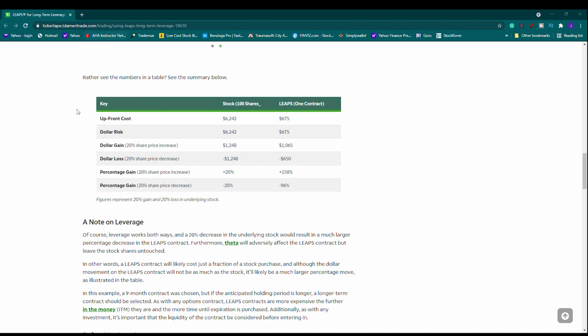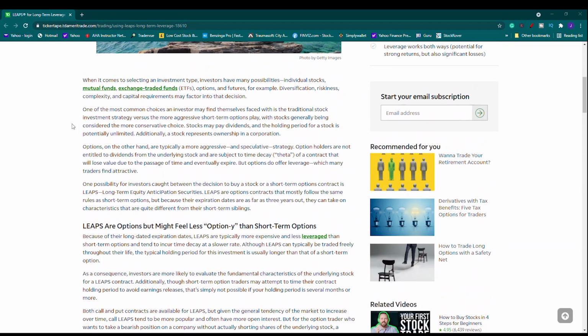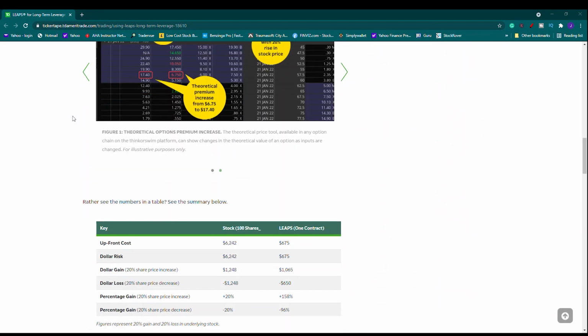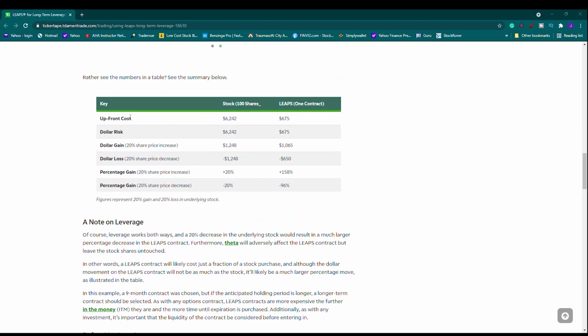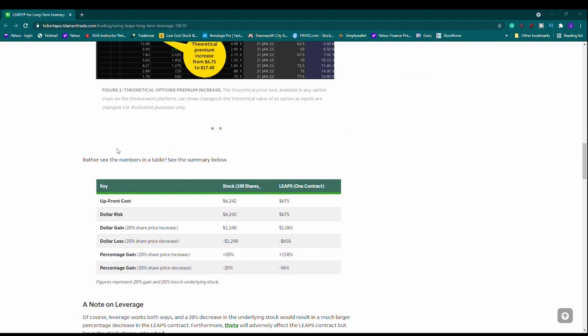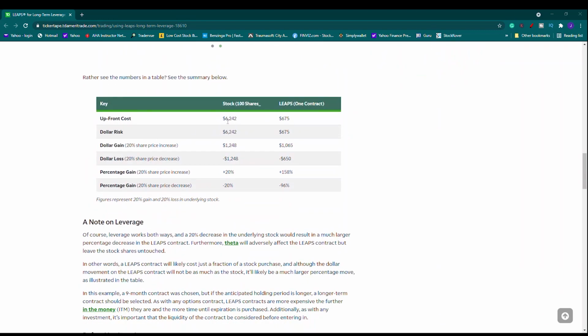On the TD Ameritrade website, they go over what LEAP options are. If you want to read a little bit more, it's called the Ticker Tape, this article here from TD Ameritrade. I chose it just to look at some benefits of buying 100 shares versus a LEAP contract. The upfront cost, whatever ticker they're talking about, I'm not sure which: if you bought 100 shares, it would cost you $6,242 versus a LEAP option, $675.